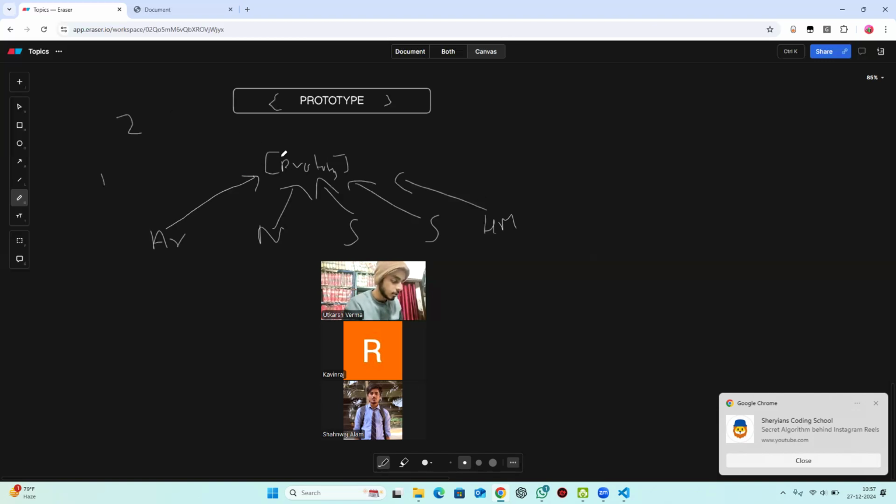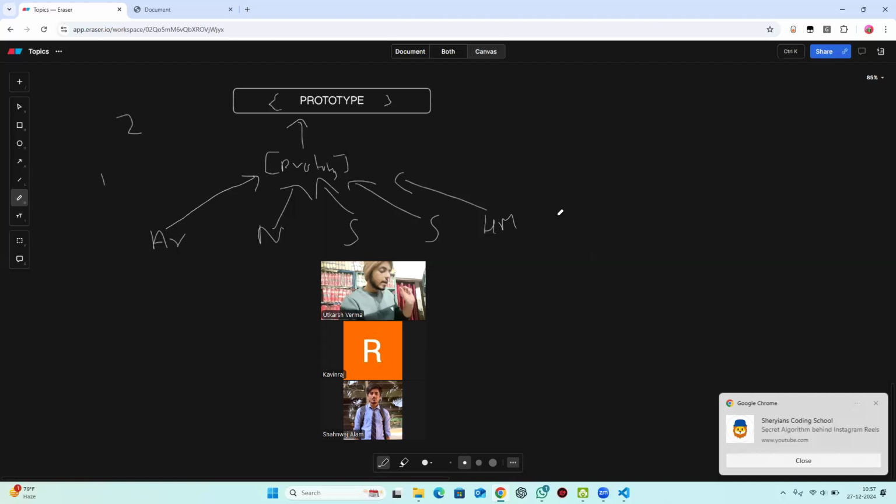These are the features which are specific to them, and this prototype gets connected to here. It is kind of a filter. For example, if we are creating number, this prototype will inherit only those properties which are needed for number. So this is the first level, second level. Array is an object, so it first gets connected to here, then gets connected to here. This is called prototype chaining.